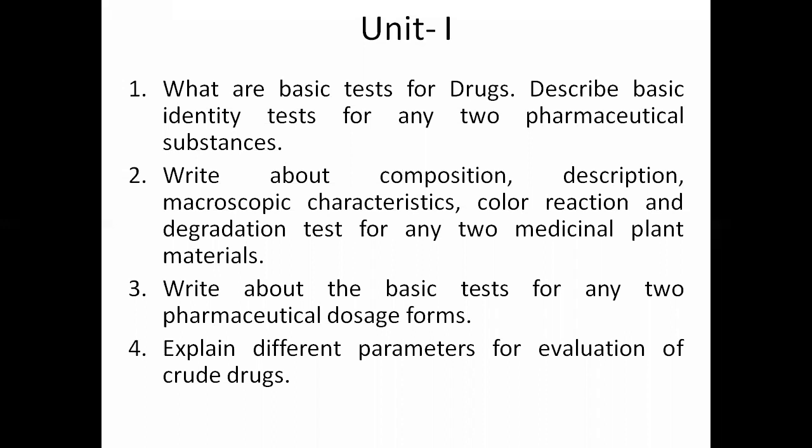Here basic identity tests means we generally discuss the composition and color reactions, the minimum tests, so at least two tests for two drugs or two pharmaceutical substances you can mention, whichever you remember at that time.